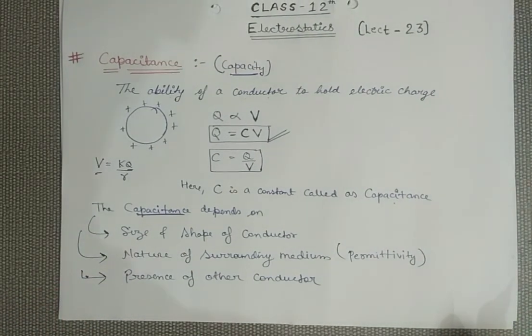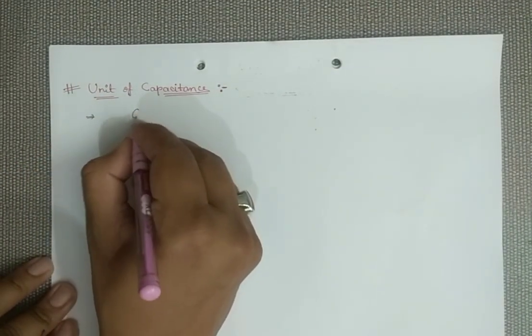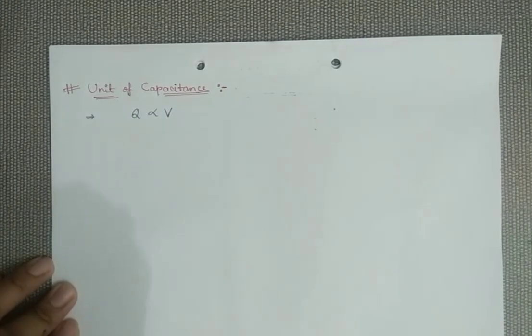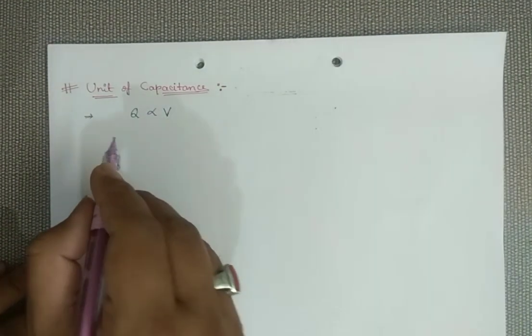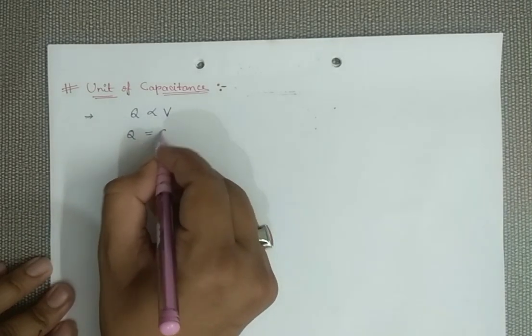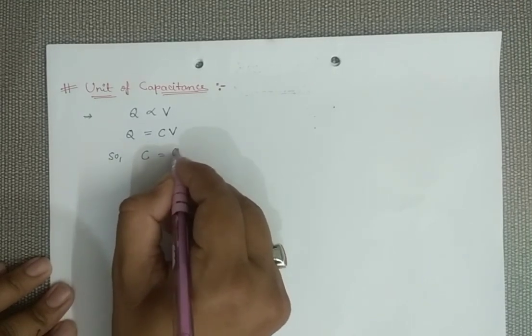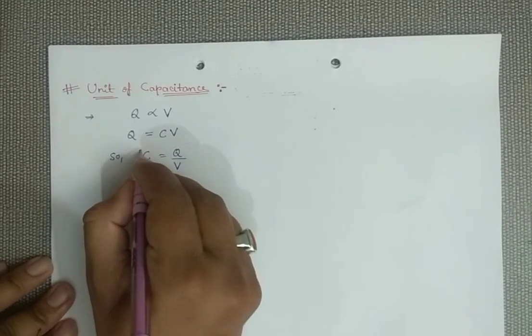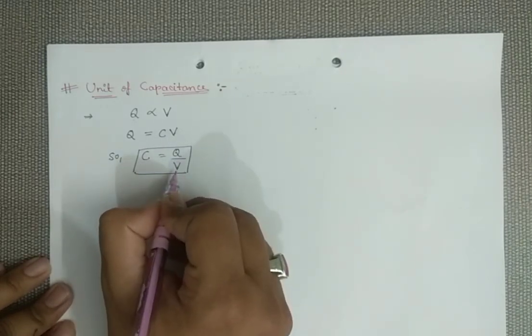Now let's see the unit and the dimension of this. We have seen Q is proportional to V; on increasing the charge, potential increases. So it becomes Q equals C times V, so C equals Q by V. This is the main principal formula for capacitance, that is charge upon potential.